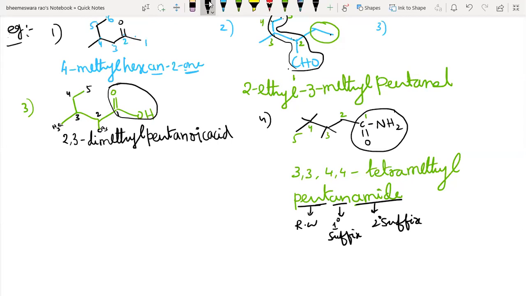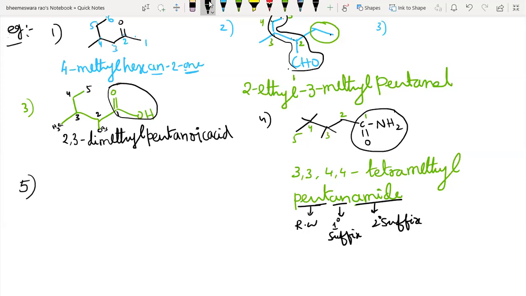Why is N added? Actually, it is C single bond C, so for C single bond C, you should write ANE. ANE is the primary suffix. But the rule says if the secondary suffix begins with either vowels or Y, you should drop the terminal E of the preceding primary suffix. So here it is actually ANE, but the rule says drop the E. That's why it is N, not AN. Pentanamide. Okay, thank you.